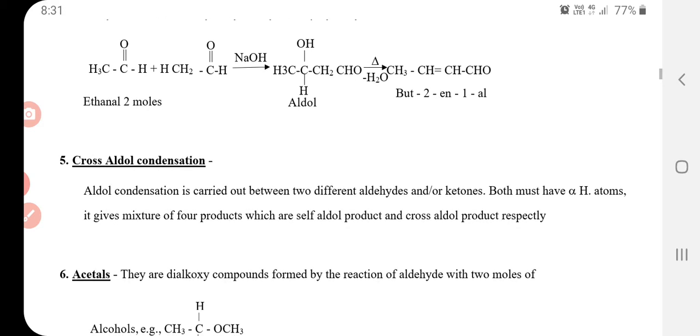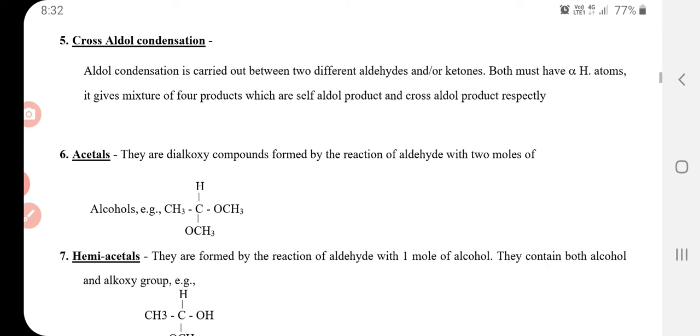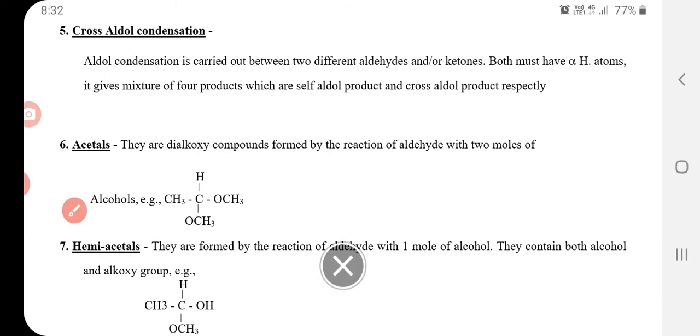Next, crossed aldol condensation. Aldol condensation is carried out between two different aldehydes and or ketones. Both must have alpha hydrogen atom. It gives a mixture of four products, which are self-aldol products and cross-aldol products respectively. Acetal: they are dialkoxy compounds formed by the reaction of aldehyde with 2 moles of alcohol.